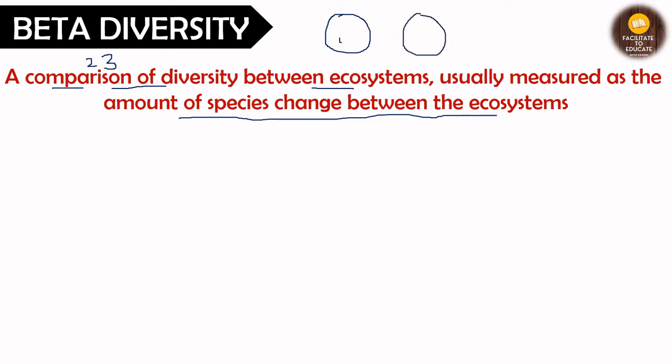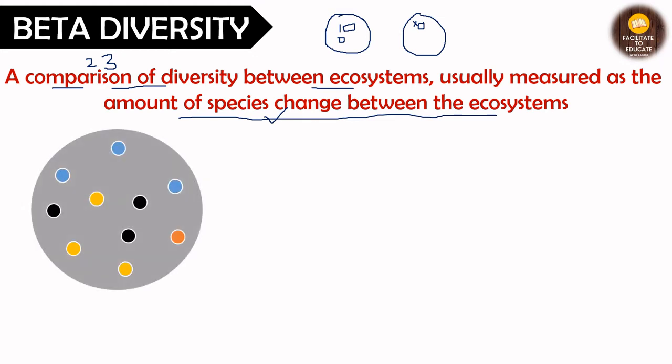For example, if type 1 is here and also here, we will not count this one because it is not a species change between these two. If there is a different kind of species here that is not present in the other, we will count it as 1, right? Let us see with an example.